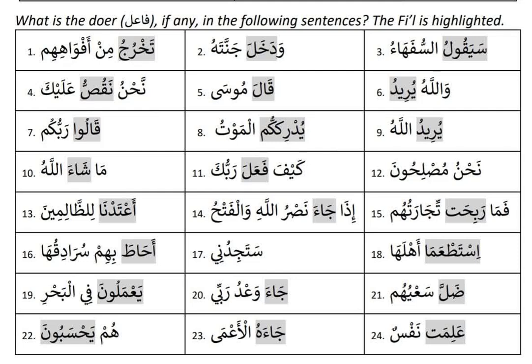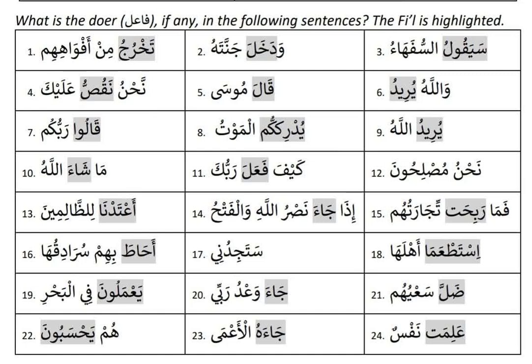Today we are going to learn how to find the doer. We learn there are two types of doer: inside doer and outside doer, right? So if the fi'l is in huwa or hiya version, and if outside there is rafa, that means it has an outside doer. Outside ism in rafa, it is the outside doer. But if not, it is an inside doer.